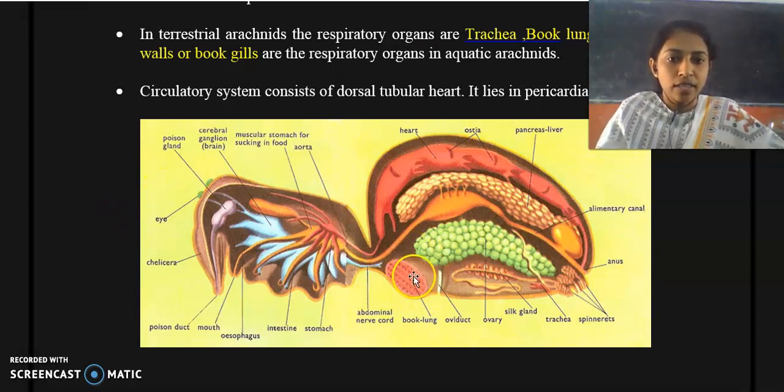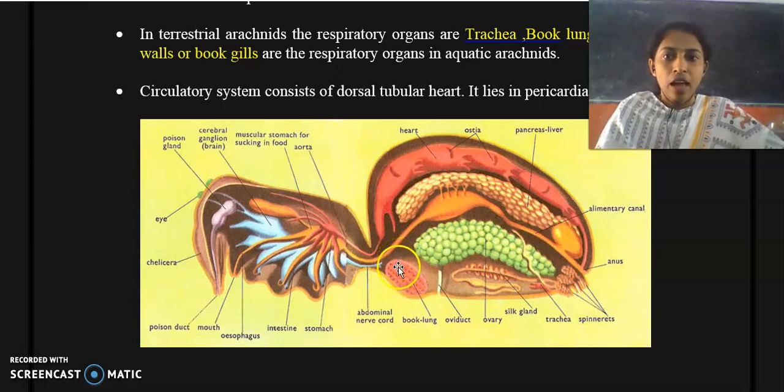In the case of spiders, here you can see the book lung. Spider is a terrestrial organism, but there are a few, such as sea spiders, that come under the class Pycnogonida, which are aquatic in nature. So the common spider that we see in our houses and the terrestrial environment possesses book lung as its respiratory organ, and there are a few other organisms which also possess trachea as their respiratory organ. And here you can find the structure of the book lung, and it is situated in the opisthosoma region of its body, or in the abdominal area.